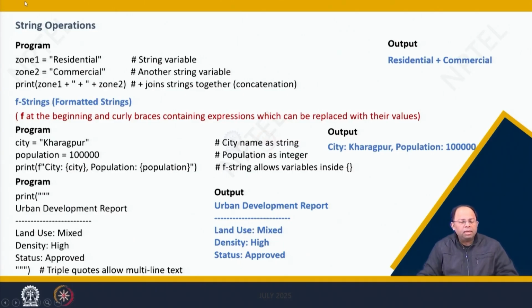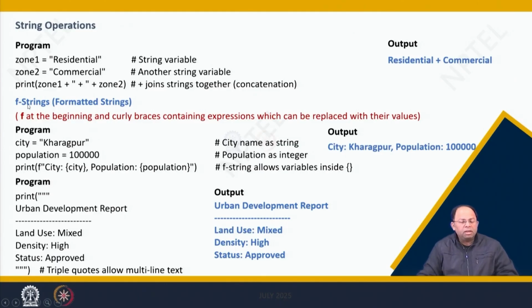So zone 1, and then we are adding this particular string, which is a plus sign, and then again adding this string zone 2. Together it would be residential plus commercial, and that is getting printed eventually. So that is what the output shows.